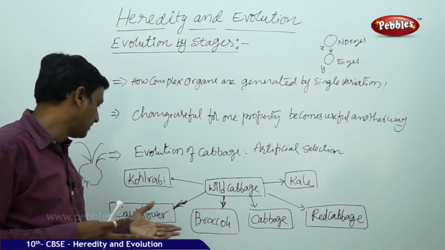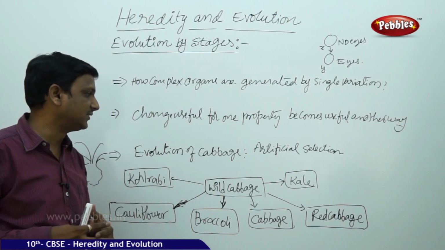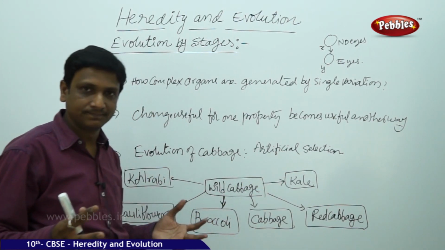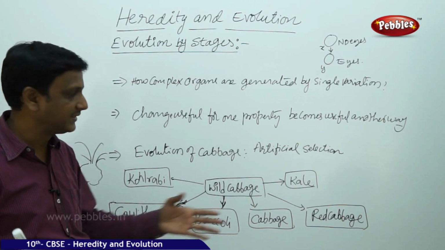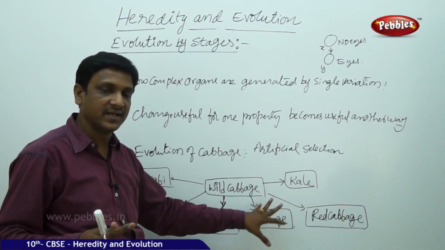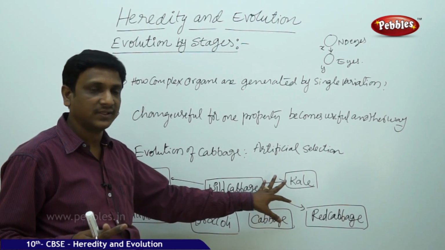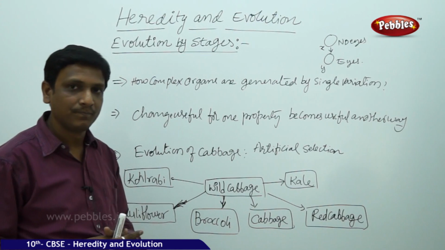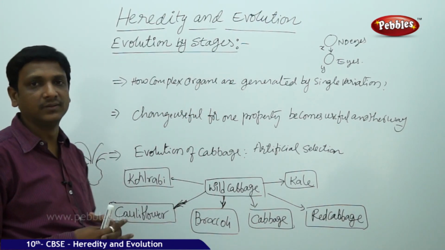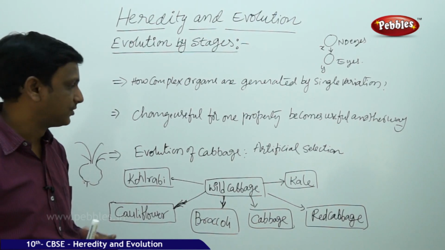Broccoli is available, cauliflower is available, kohlrabi is available, kale. Here they wanted to grow large leaves, long leaves, that is kale. The kale is different from cabbage, both are similar, but here the arrangement and shape of the leaves is different. Kale is different, cabbage is different. And red cabbage, of course, it appears in purple or red color. So that is a red cabbage.